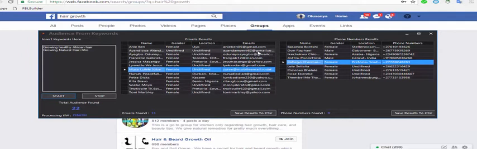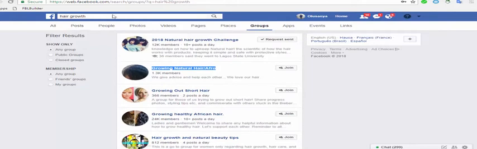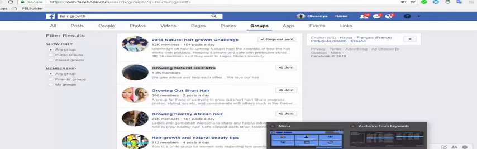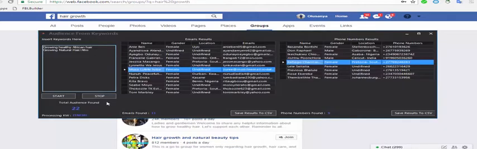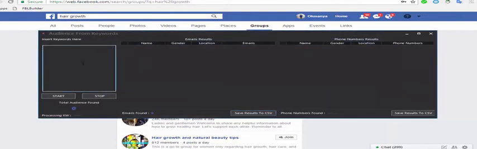If you can target these 22 people directly, it means it's a direct market and something for you. So let's add more groups to it. I think I have one group here on my Facebook, so let's go to Make Money Online. I think that one is a big niche, so let me begin again. Make money online. Let's start this.